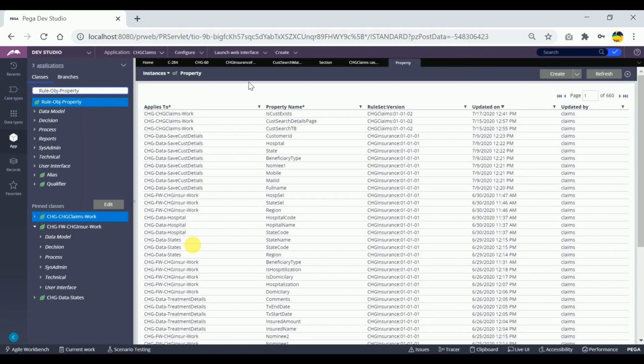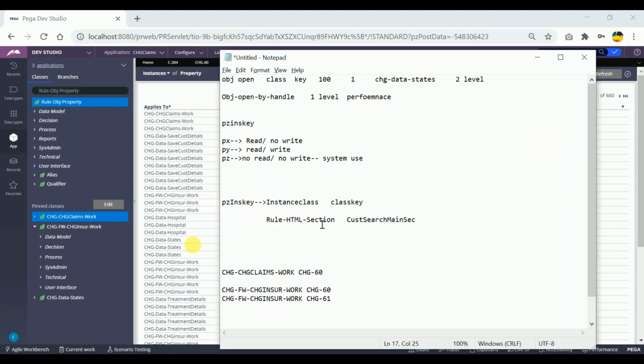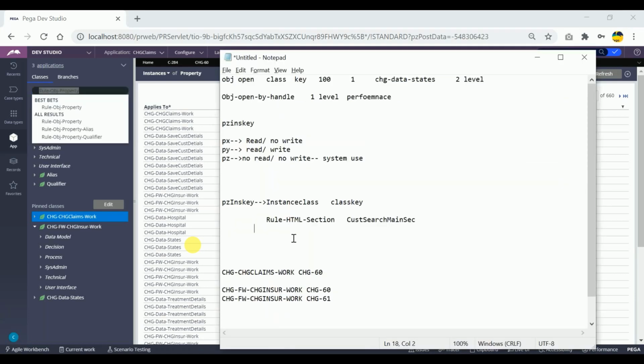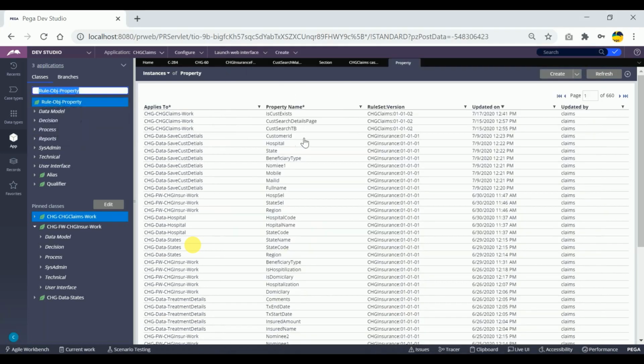Similarly, for the section, how are we getting these results? By clicking on one class. This will be the instance class. And similarly, how are we getting all these properties? So this will be the instance class, and this will be our section, I mean key ID.